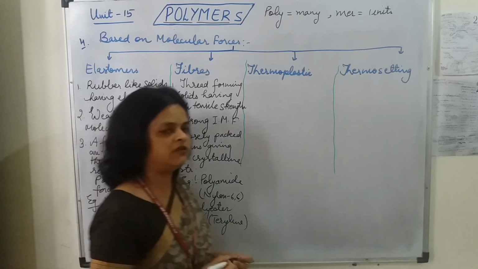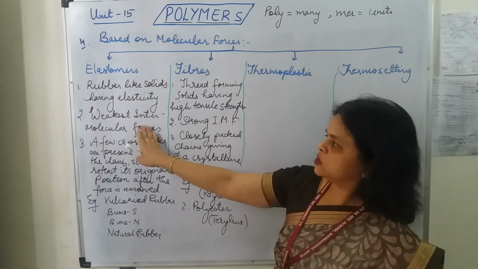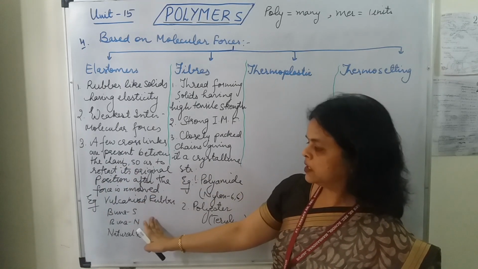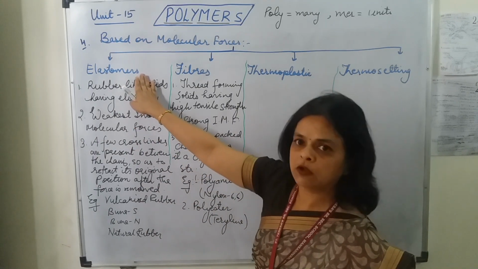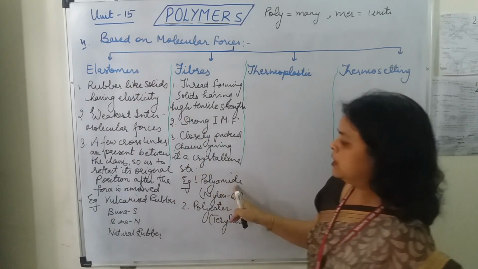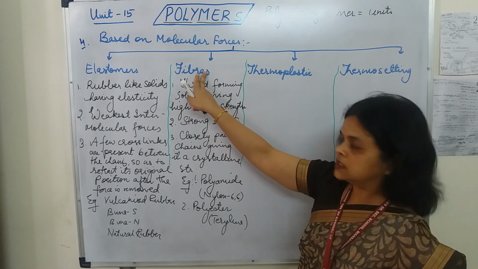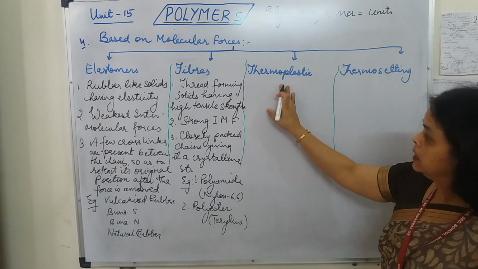So what we have seen: in the fibers, the intermolecular forces are strong, and in the elastomers the intermolecular forces are the weakest. All types of rubbers, whether natural or synthetic, come in the category of elastomers, and polyamides and polyesters come in the category of fibers. Now let's move on to the third type, that is the thermoplastic.